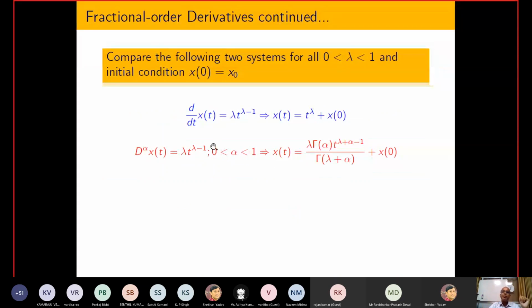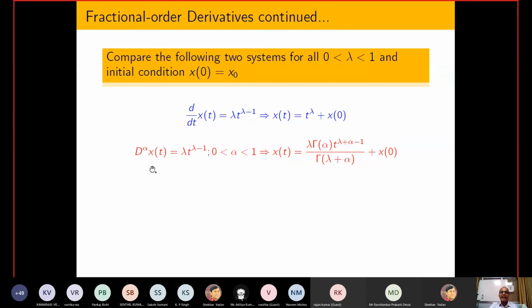Another situation is that I have modeled some system using a set of classical differential equations, and after that I have modeled the same system using fractional order differential equations. What people have observed is that for some systems modeled using integer order, the result shows mathematically that the system is unstable, but the original system is stable. So why does this kind of discrepancy come into the picture? It means that the way we model that system is very, very restrictive. Some kind of things we are doing wrong.